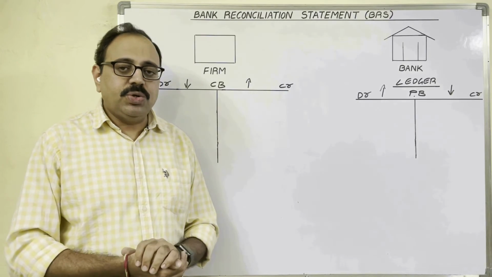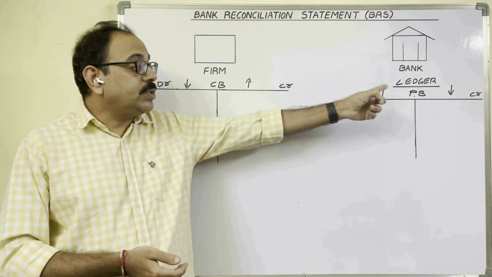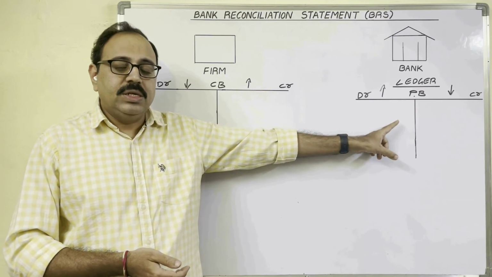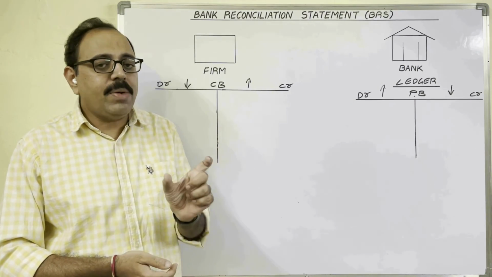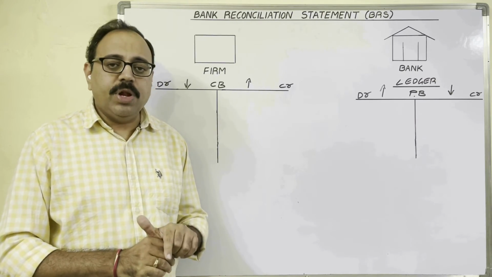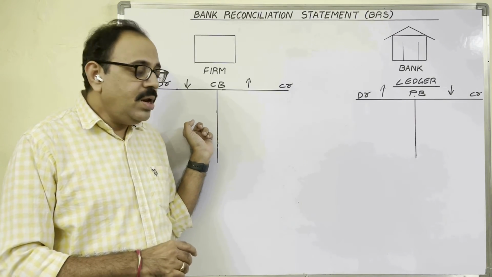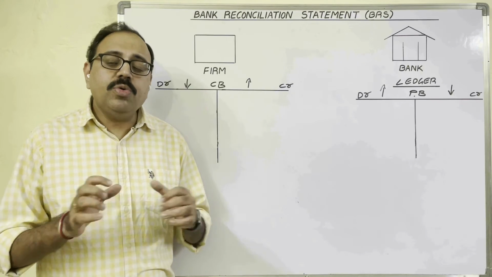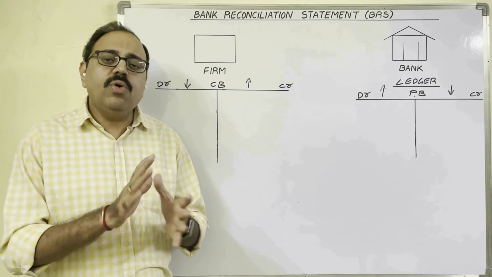Then the other book balance should come. If you start with the cash book bank balance, then passbook bank balance should come. If you start with the passbook bank balance, then cash book bank balance should come. Then the doubt is, with which book bank balance we have to start the problem. Here you can do this problem by taking bank balance as per cash book or bank balance as per passbook. In both ways, I will show how to prepare BRS. In examination, whichever is convenient to you, you go with that.